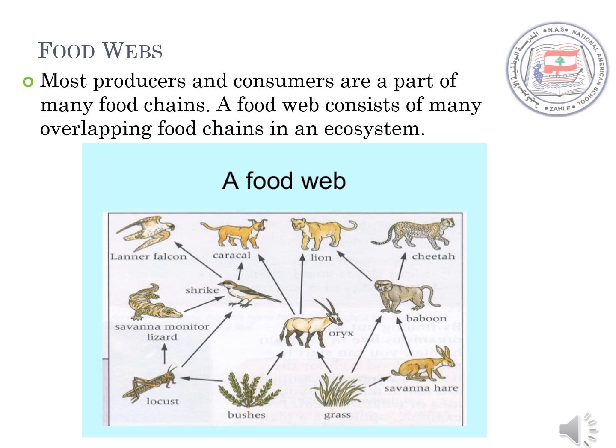Most producers and consumers are part of many food chains, not only one. This makes up a food web. A food web consists of many overlapping food chains in an ecosystem. As you can see, this is an example of a food web. Can you think about another example of food webs?